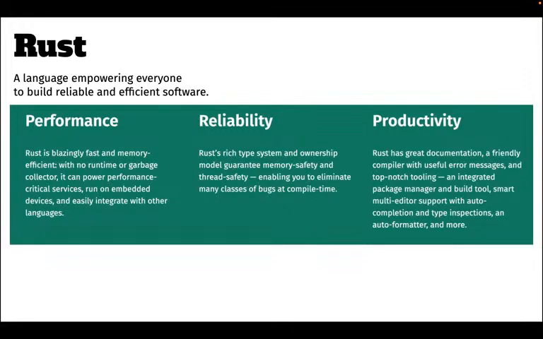Talking about productivity, Rust has very good documentation and a friendly compiler with very useful error messages. Many times you'll find people appreciating how good the compiler is, because the errors are very informative. It goes to the line, and it also gives you suggestions about what might have gone wrong. And there will always be a detailed post related to it, whether in the forum or in the Rust documentation itself.